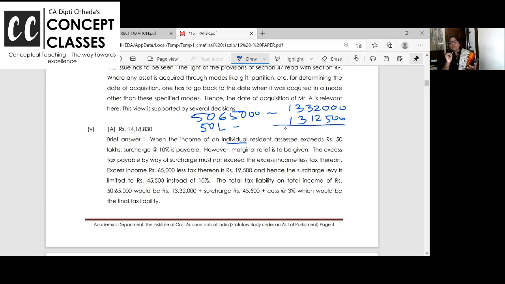So if my income is 50 lakhs, my tax is coming to 13,12,000. Calculate the tax without ESES. How much is the extra tax you are paying? Extra tax 19,500.